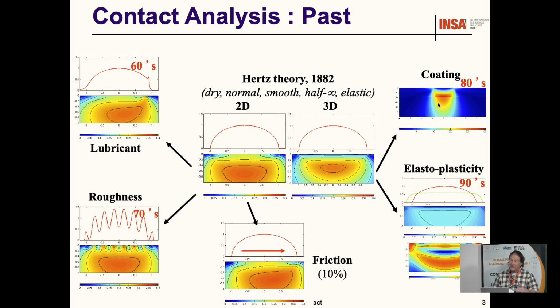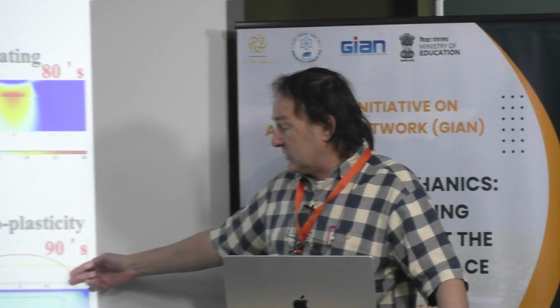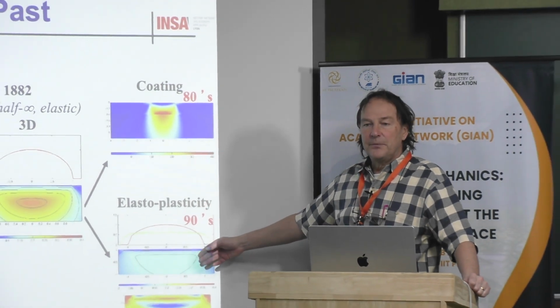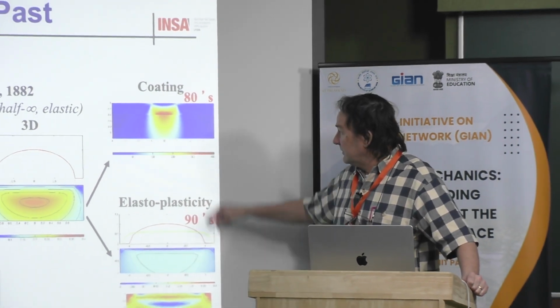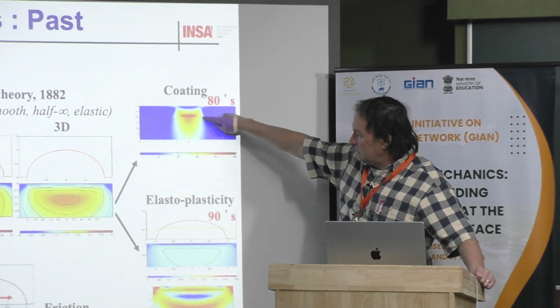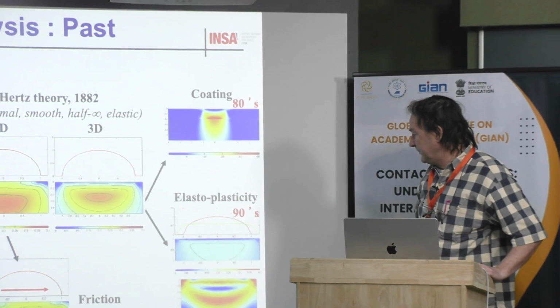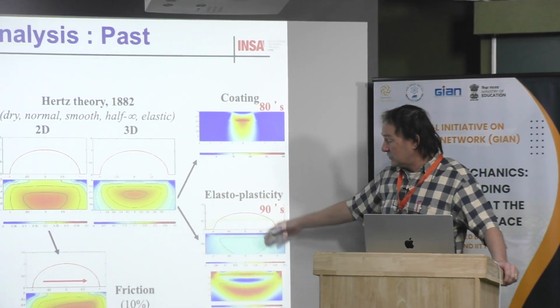And a long time ago, people started to work on coatings. One of the most famous papers is by O'Sullivan in 1988, which is a reference paper when you want to do your own code. If you want to compare your solution to the literature solutions, you have to go back to this first paper by O'Sullivan in 88. And then in the 90s, we were able to start to perform some elastic plastic simulation. You can see here the presence of the coating with a discontinuity between the coating and the substrate, and some elastoplastic 3D simulation.